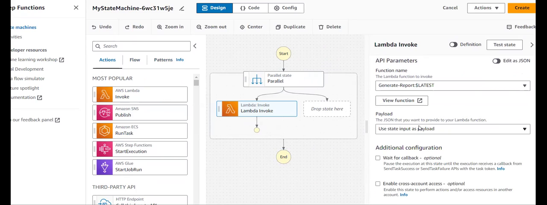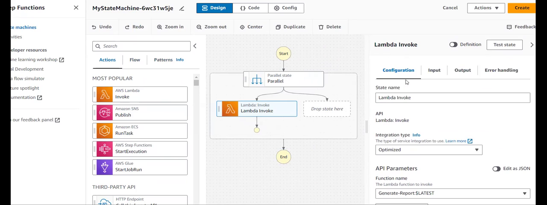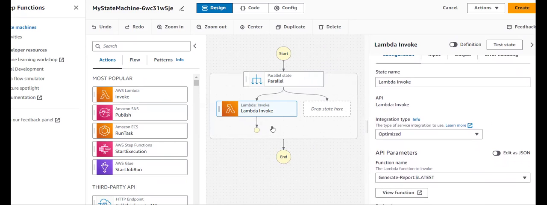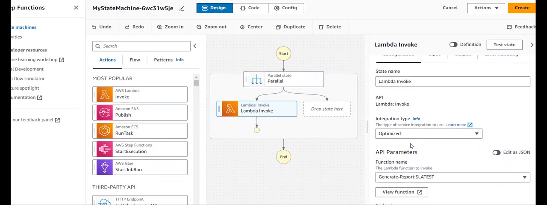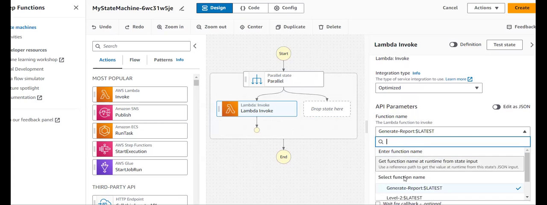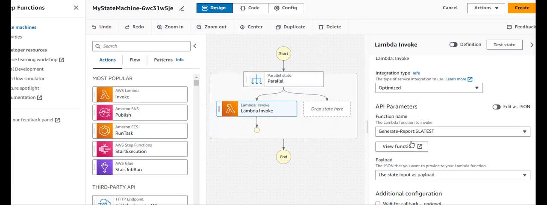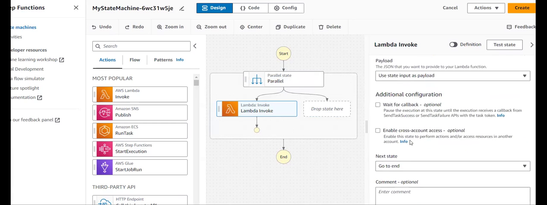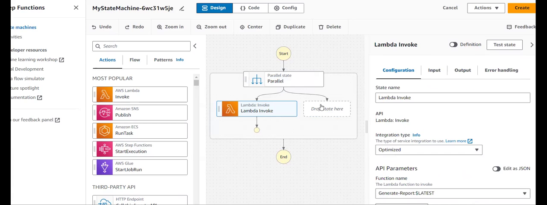So I provided that particular Lambda function by selecting this, and under my function names, I selected that particular generate report Lambda function. That's it. Now I'm going to rename this so that it will be easy for me to understand.